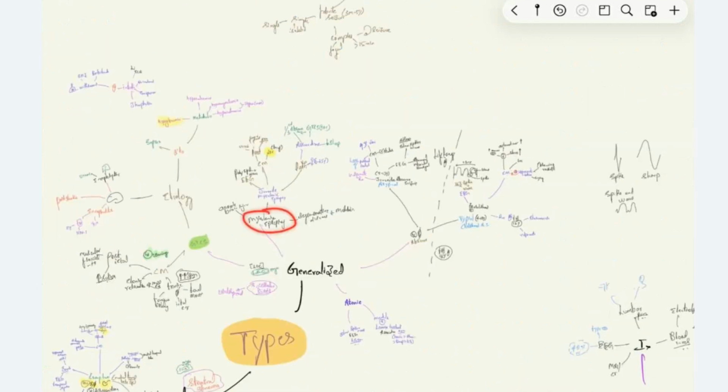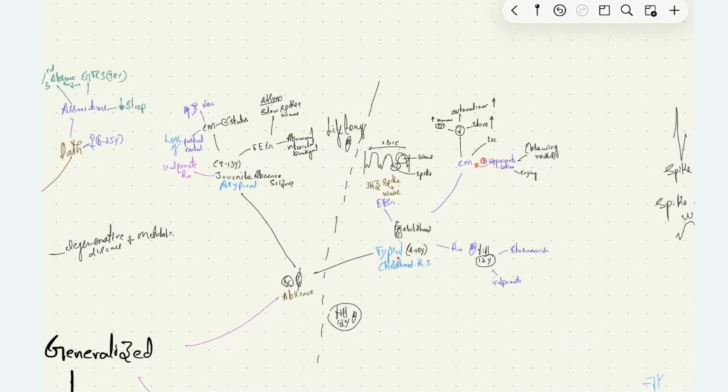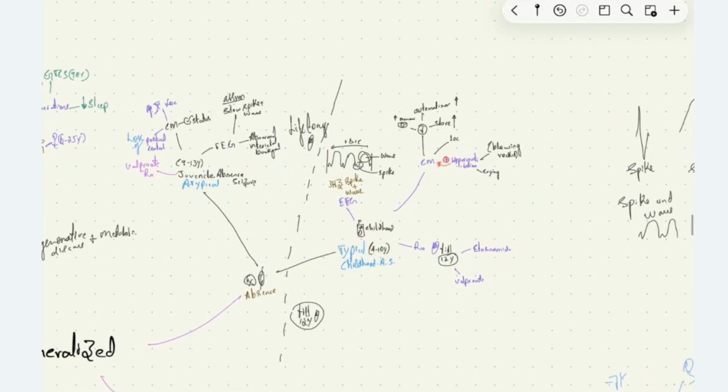Then going on to absence seizure. We have typical childhood onset seizure and atypical juvenile absence seizure. Typical childhood onset seizure has onset between 4 to 10 years, where there are no motor manifestations in absence seizure. There will only be brief loss of consciousness.